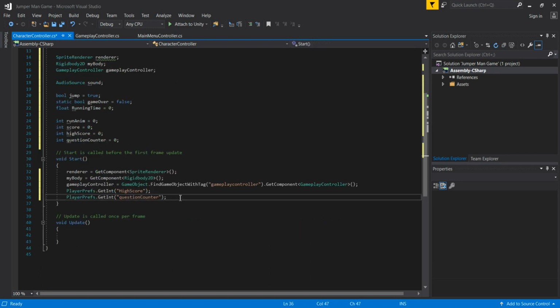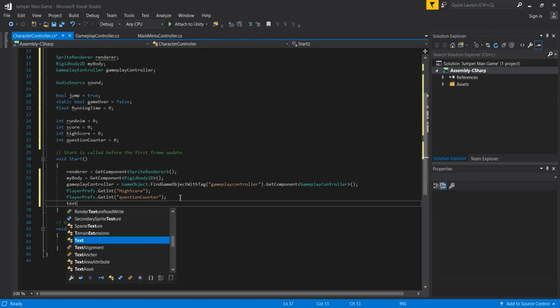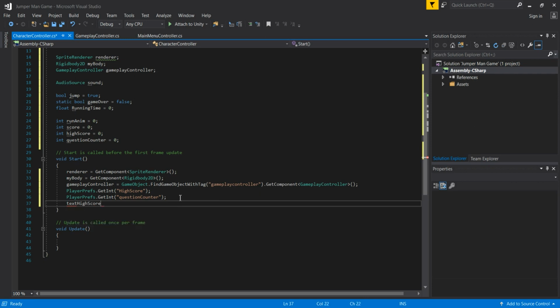And then we are going to use our text for our high score. So where is the text for our high score? This is that variable, text high score dot text. This is going to be equal to, by hard coding again, high score, then a space, and then a plus.